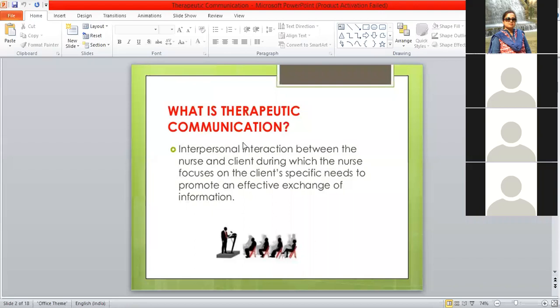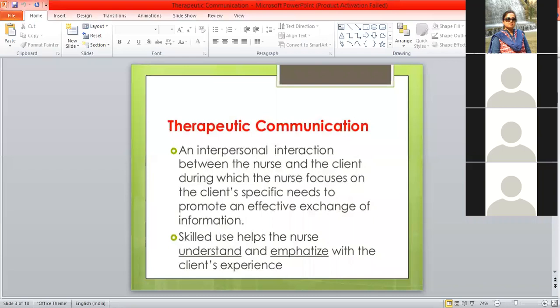Now, next, another way of defining therapeutic communication: it is also an interpersonal interaction between the nurse and the client, where the nurse focuses on the client's specific needs to promote an effective exchange of information.